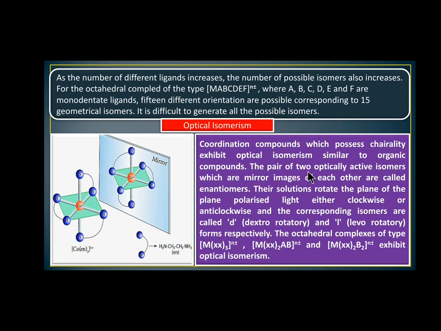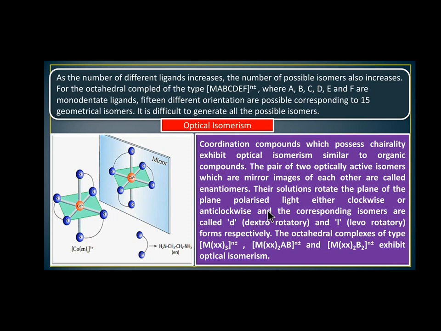The pair of two optically active isomers which are mirror images of each other are called enantiomers. Their solutions rotate the plane polarized light either clockwise or anti-clockwise. If a substance placed in plane polarized light can rotate it clockwise or anti-clockwise, it is optically active.